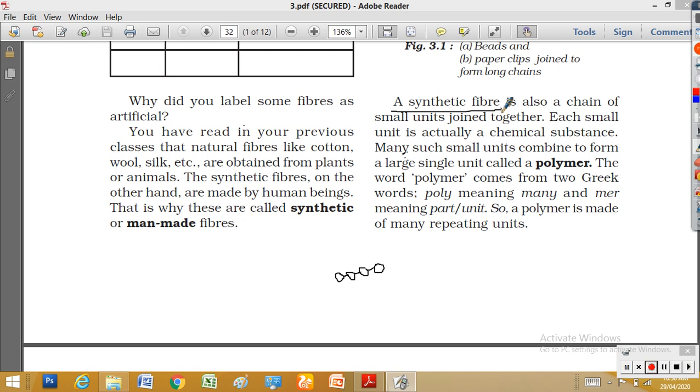You might have heard about PVC. Have you heard about PVC pipe? We are making PVC pipes. In this PVC pipe, we are using this chemical PVC. What is the full form of PVC?